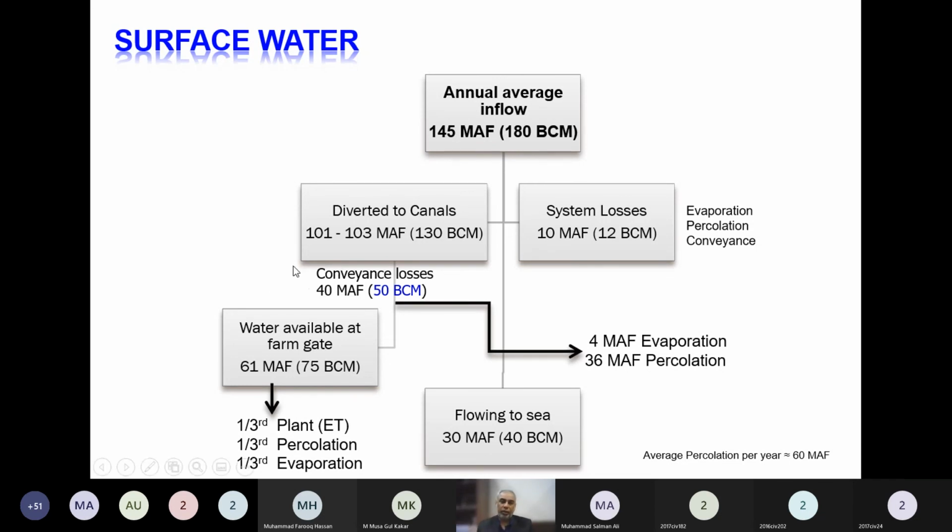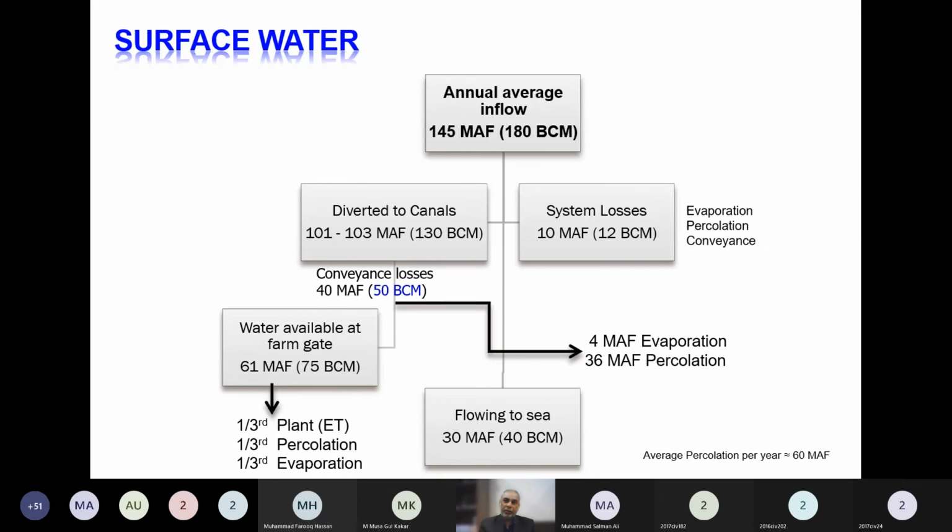So a huge network of irrigation system also causes losses, seepage and evaporation losses. It has been estimated that out of 100, about 40 MAF is lost through seepage. Only 60 MAF reaches the farm gate. Farm gate is not the crop, it is the start or the gate of the farmland.